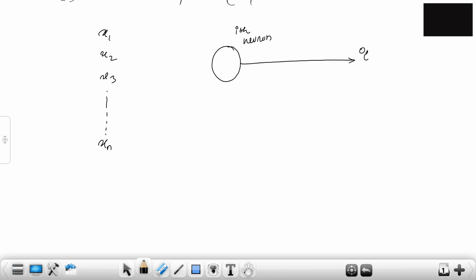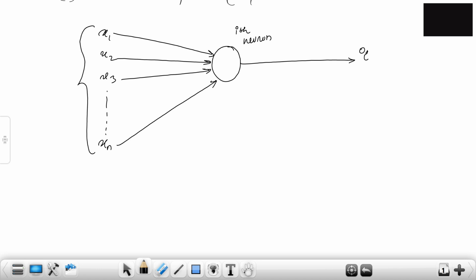So there are this many inputs to this neuron. This whole thing is your x, that is your input vector to the neuron.